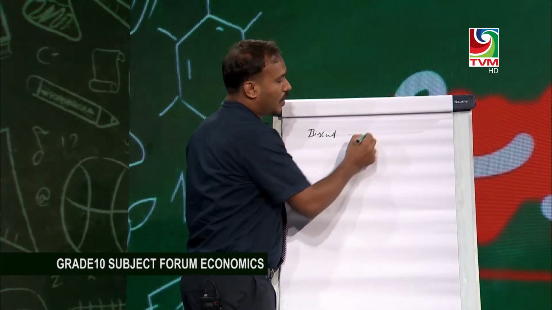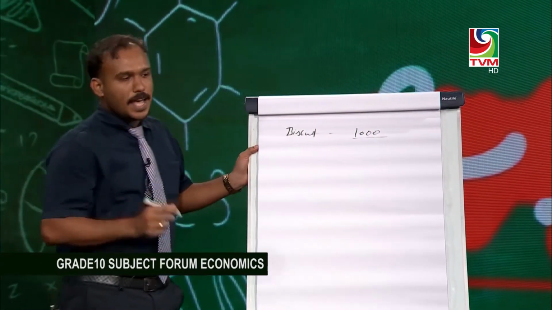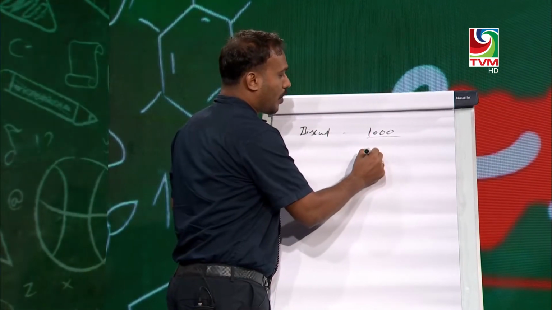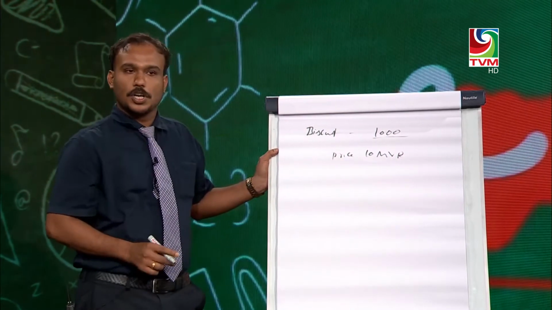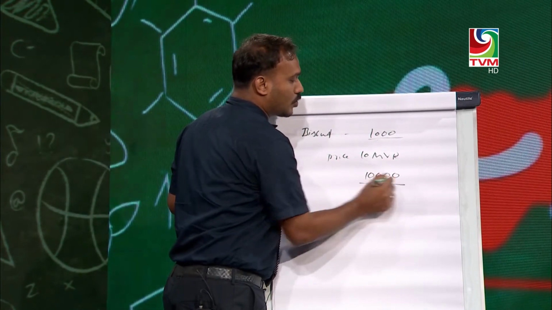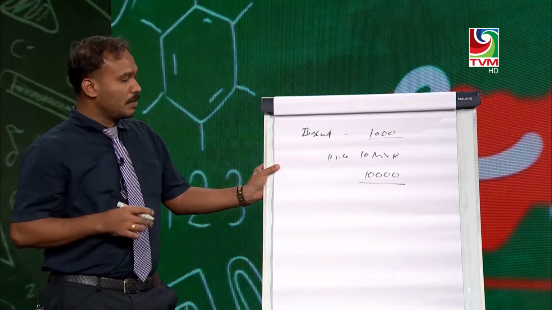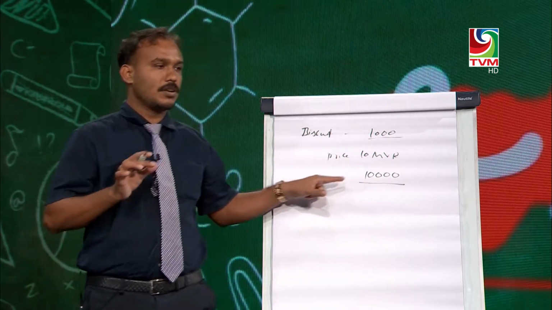As we all know, GDP is the total value of goods and services produced within the country. For example, a biscuit manufacturing firm produces around 1,000 biscuits yearly. Each biscuit is sold at a price of 10 rupiah. So the price is 10 and the total number produced is 1,000. Within a year, this firm produced 10,000 in total value of biscuits. So its contribution to GDP is 10,000 rupiah.